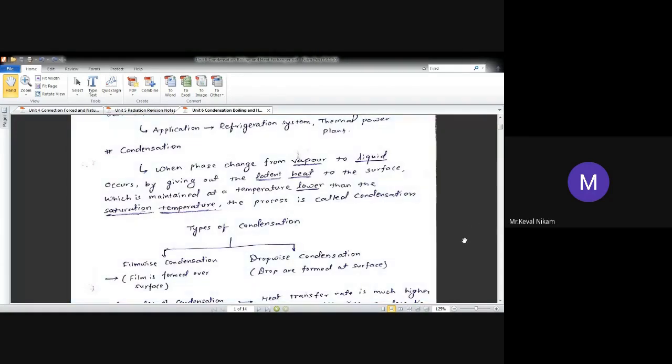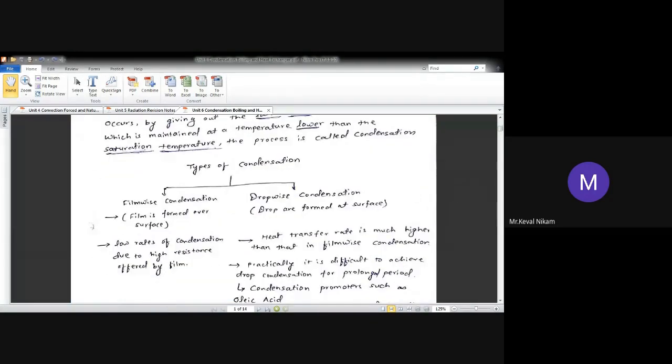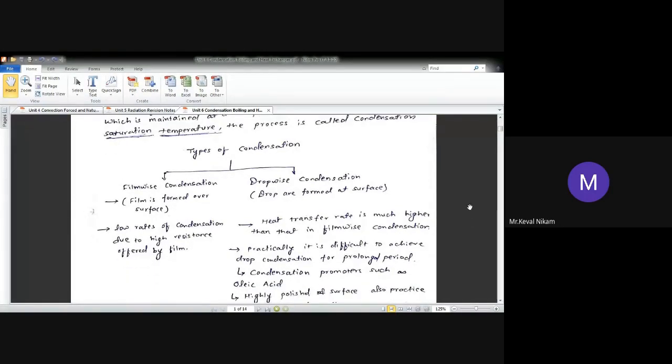Now, types of condensation. The first one is film condensation and the second one is dropwise condensation. What do you mean by film-wise condensation? A film is formed over the surface, meaning a uniform layer of water forms over the surface, while in dropwise condensation some drops are formed at the surface. Droplets are formed at the surface.